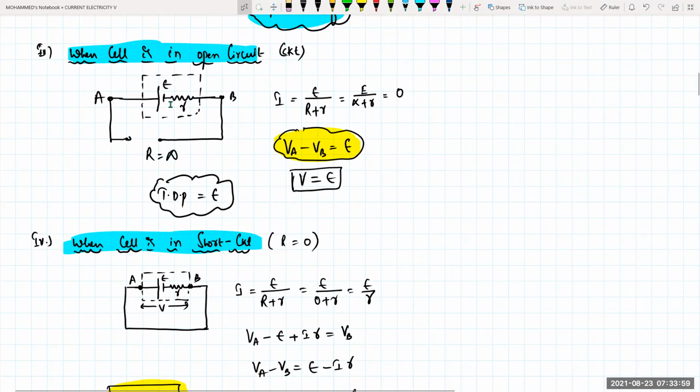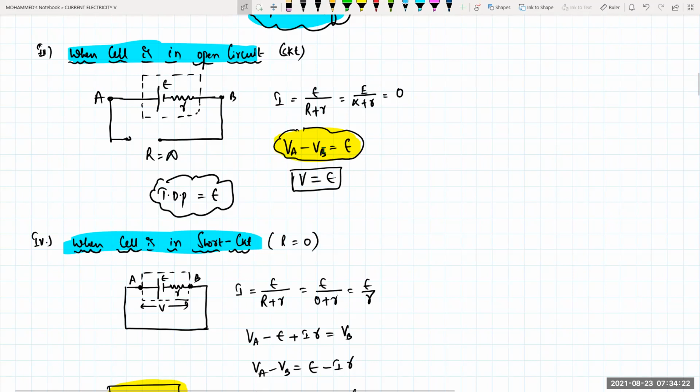Infinity. Then what will be the current through this one? I will be equal to total EMF by total resistance. So how do you write this current? I is equal to total EMF divided by total resistance. Total EMF here is capital E. Total resistance is what? Capital R plus small r. Capital R is how much right now? Infinity. So I is equal to E by R.